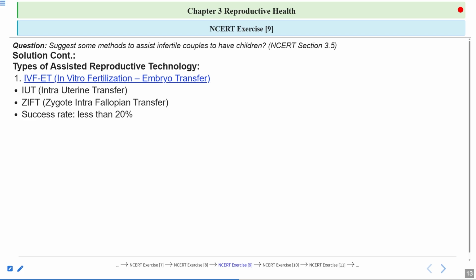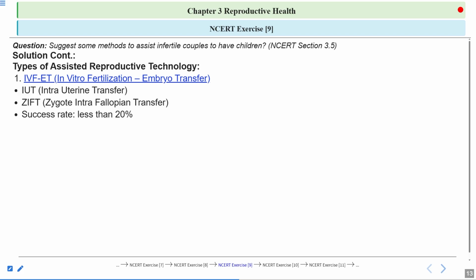And the success rate is very less. That's why these techniques are very expensive also. Expensive instrumentation is also required. So because of all of these factors, a lot of people can't afford these techniques. And these techniques are not well adopted in India due to many reasons.